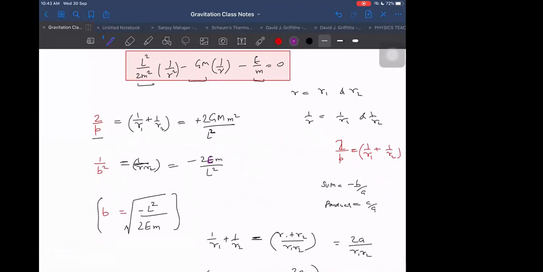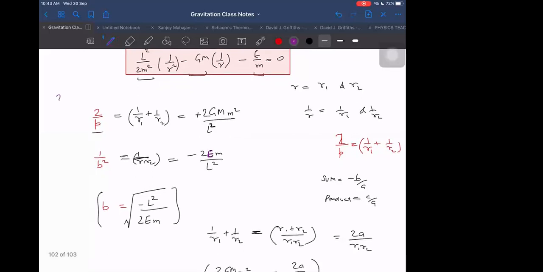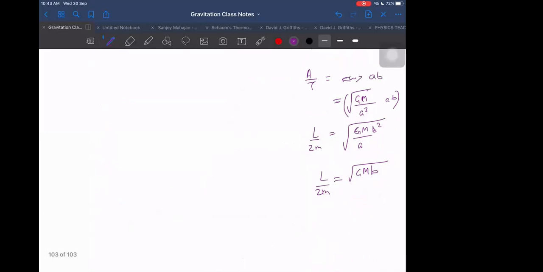Here it is: 2A upon B square is equal to 2 by P. So 2 by P is equal to 1 by B square. I have written R1 plus R2 upon R1 R2, that is equal to 2A by B square. So 2 cancels. Then it is just B square by A into 2gm into P. That is equal to L by 2m.